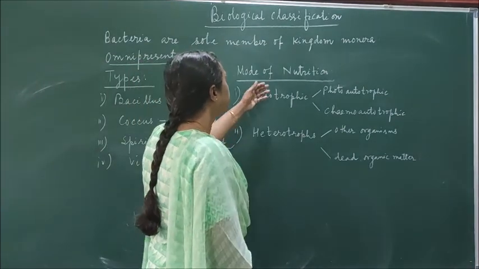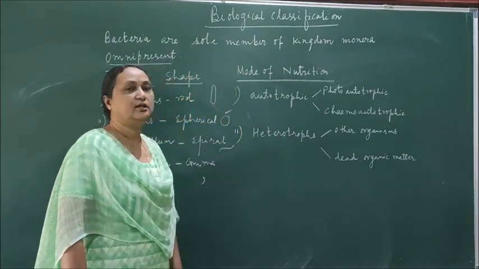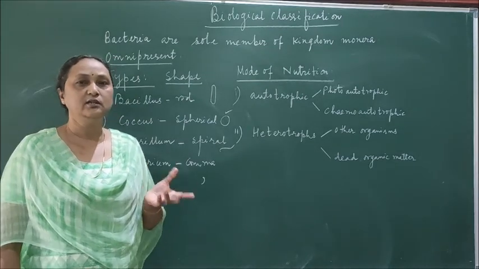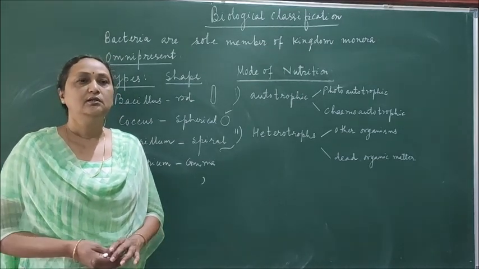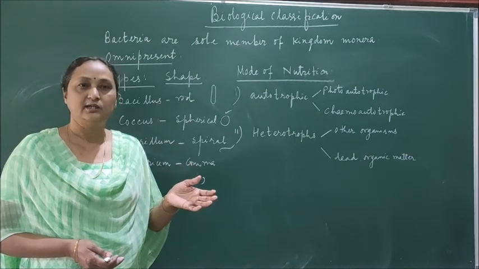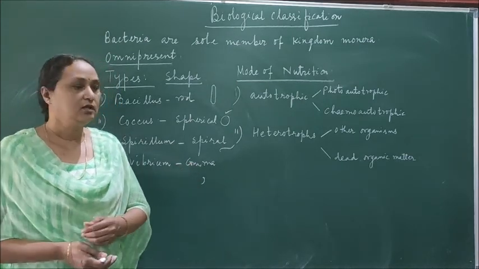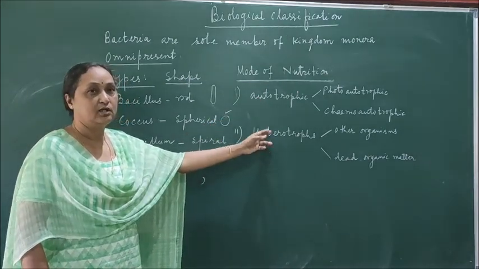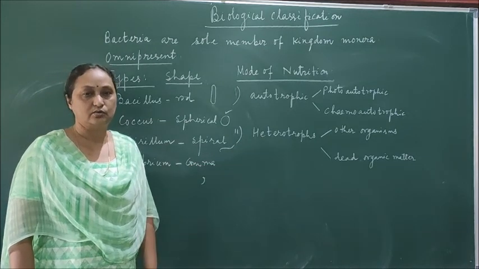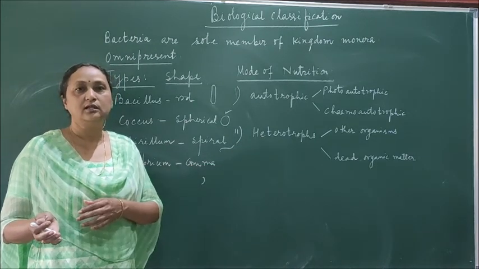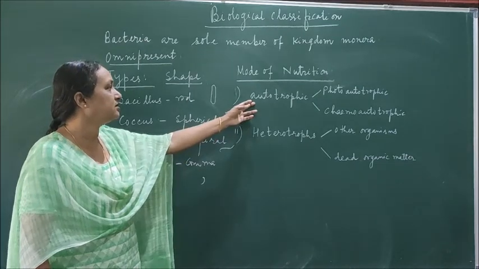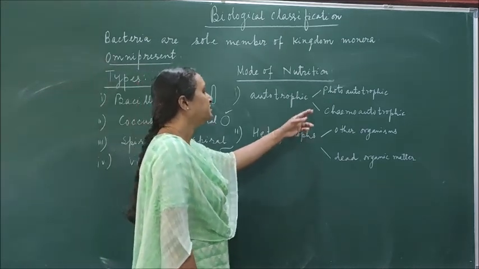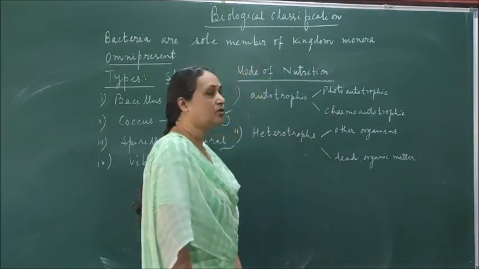Then how do bacteria prepare their food? Bacteria are either autotrophic or heterotrophic. In the previous video, while explaining the common characters of bacteria, I told you bacteria have some characters like plants and few characters like animals. So here bacteria can be either autotrophic or heterotrophic. Generally, plants are autotrophs and almost all animals are heterotrophs. But here bacteria can be autotrophic, and the autotrophic ones are of 2 kinds. One is photoautotrophic, another is chemoautotrophic.